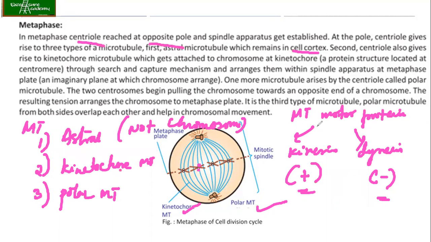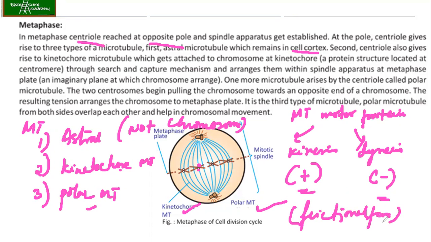Now the third type of microtubule, as already mentioned, is the polar microtubules. They are formed from both sides, overlap each other, and help in chromosome movement. It is on the polar microtubules that motor proteins like kinesin and dynein move, holding the chromosomes in the opposite direction. Remember in the previous lecture we talked about the frictional force.